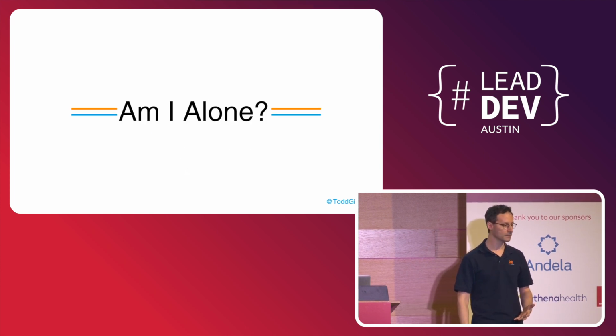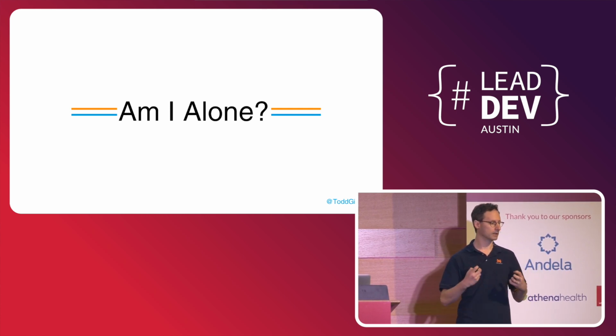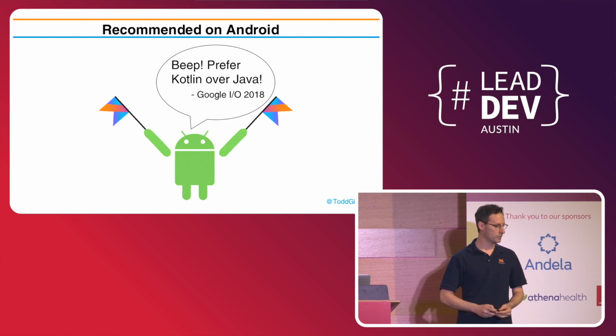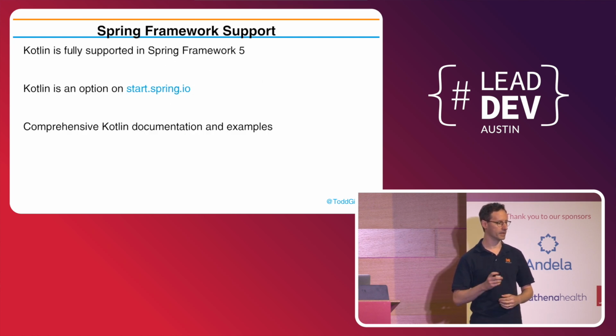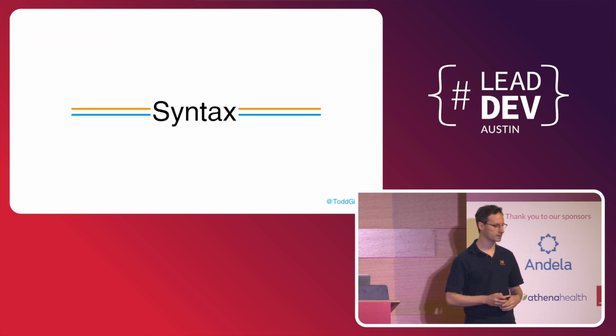When I pick a new language or library, I like to have some herd immunity. I don't like to be the only one out there with it. So I'll mention that Android recommends that you use Kotlin now. Of the top 1,000 apps in the Google Play Store, 25% of them have Kotlin in them already. And if you're a Java backend developer, you know about Spring. Spring Framework is probably 50% of the Java backend market. It's fully supported, well integrated, and has great buy-in from that team. So you're not alone when you're using this.